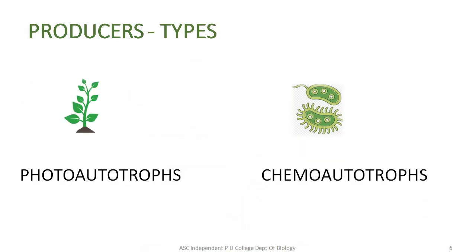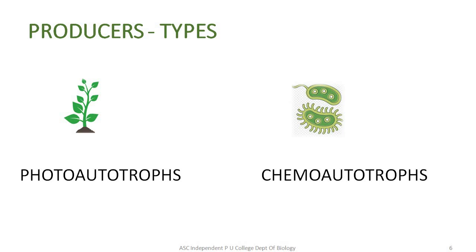Producers are classified into two types. They are photoautotrophs and chemoautotrophs. Here, in the term photoautotrophs, photo stands for sunlight. So, photoautotrophs are those producers which basically depend on sunlight to convert carbon dioxide into carbohydrate.